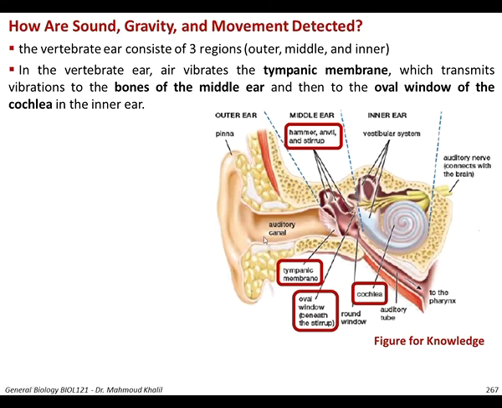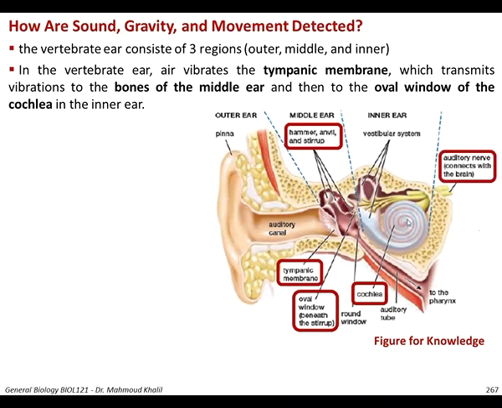So again, the vibration of air is sensed by the tympanic membrane, which conveys the signal through the three bones of the middle ear to the oval window of the cochlea, which is situated in the inner ear.